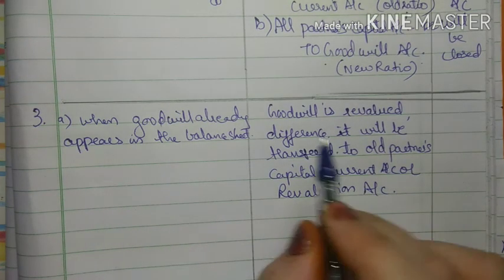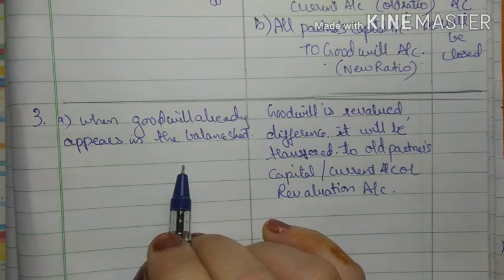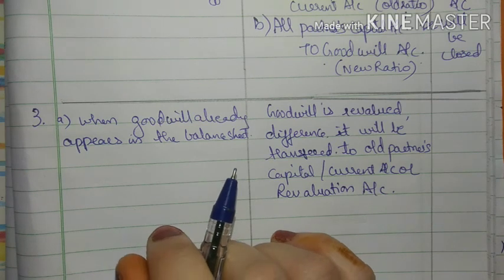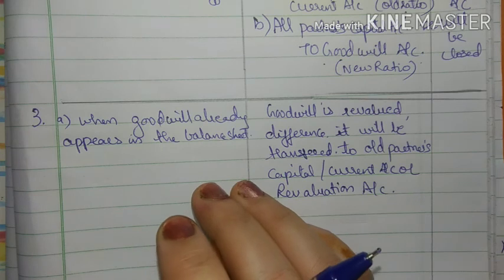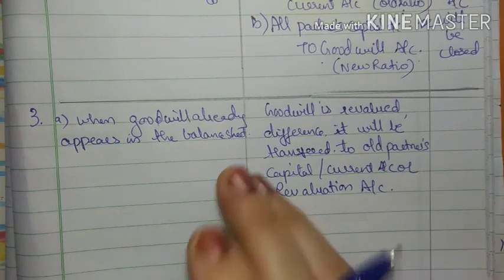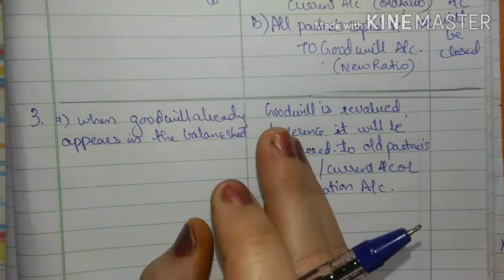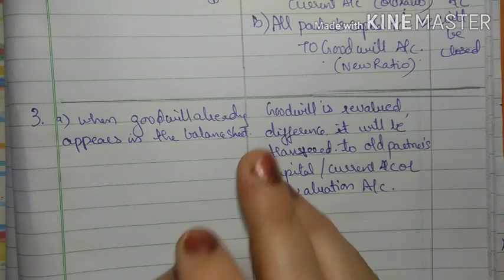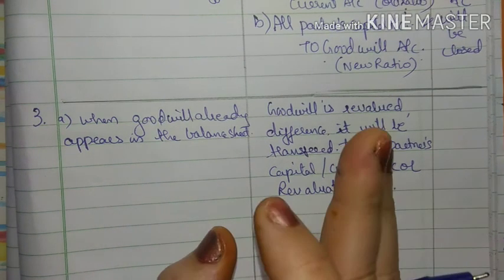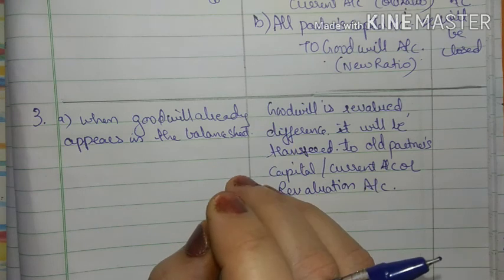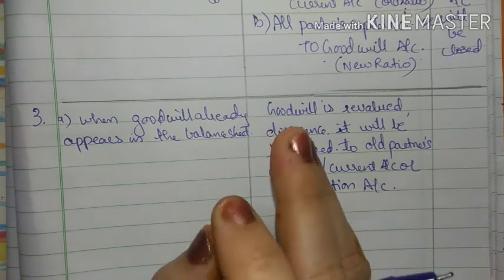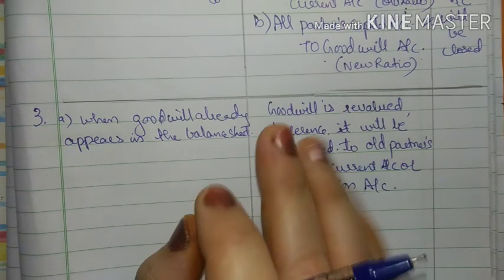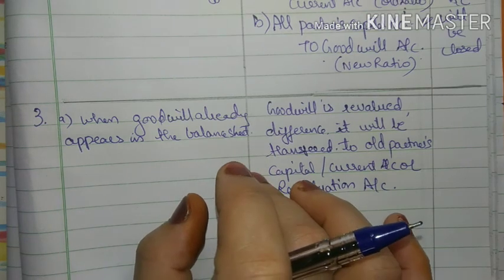right? So if goodwill is already showing in the balance sheet, and some amount of goodwill is given below also, then what will you do? You will revalue it. If it is increasing, it is an asset, and if it is increasing then for me it is a profit. So we will write in the revaluation account credit side and in the balance sheet we will increase, right? So it will come in the revaluation account, or for this adjustment you can distribute that increase amount to the old partners. Only the difference amount has to be treated in such a case, right?